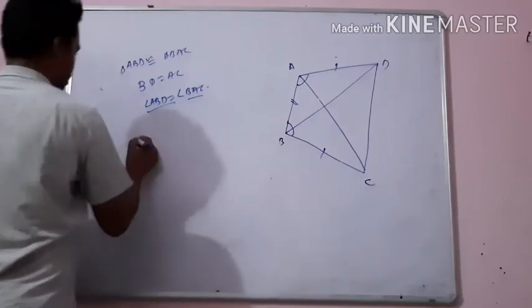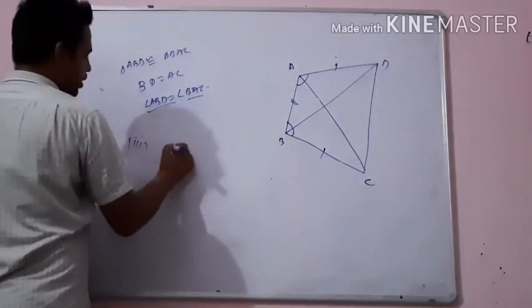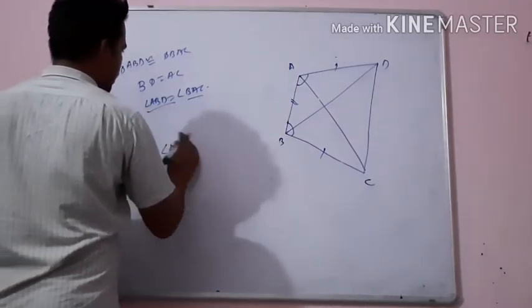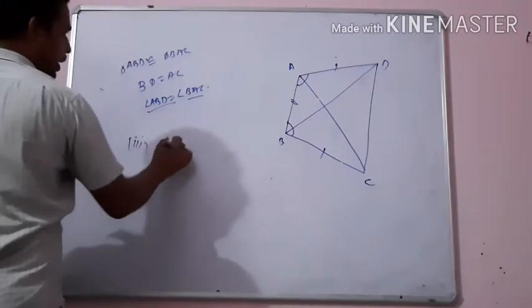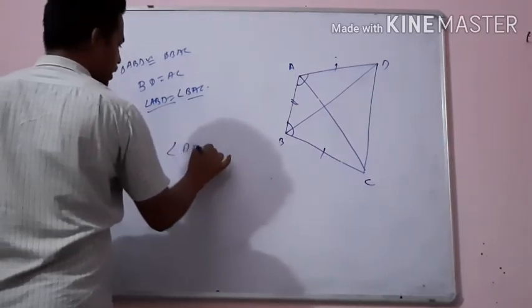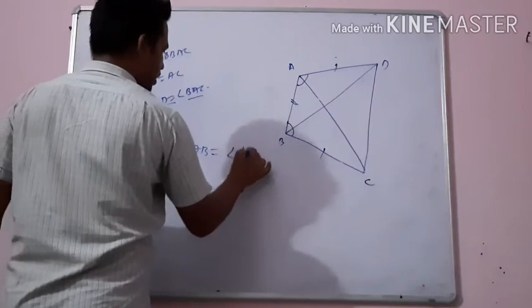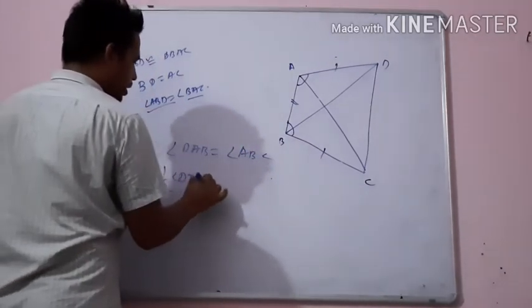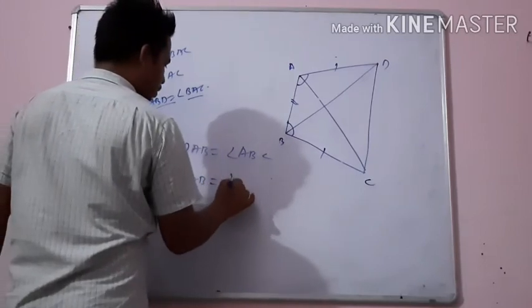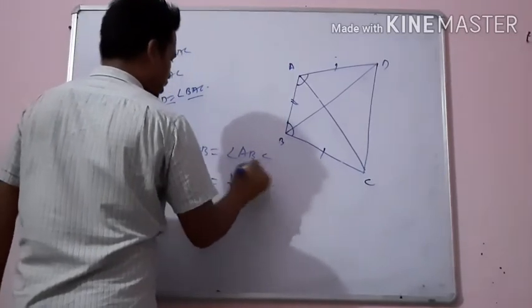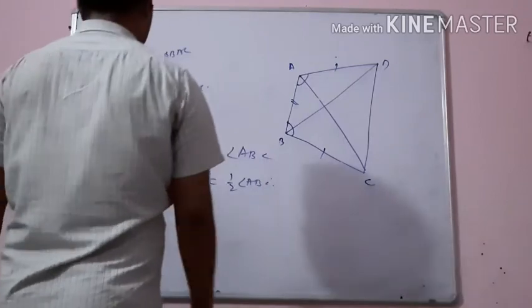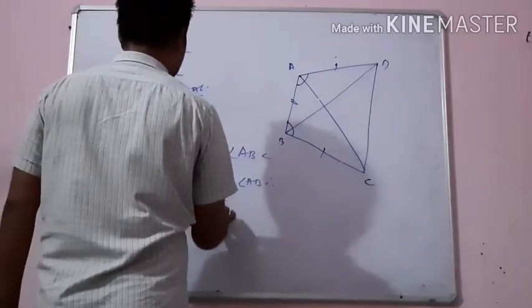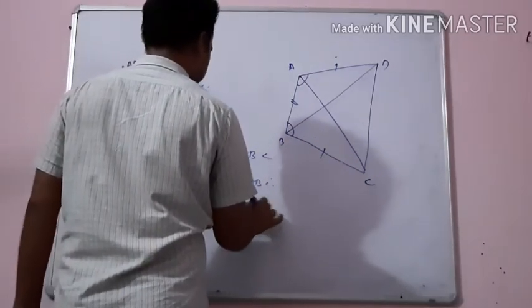See here what is given for the third part, I am solving angle ABD. We have angle DAB equals angle ABC. Now take half of both angle DAB and angle ABC. So angle ABD will be equal to angle BAC.